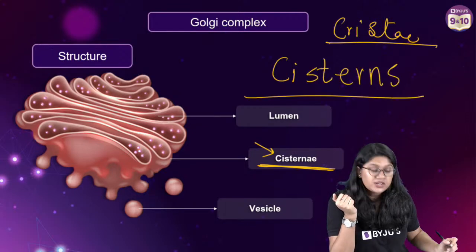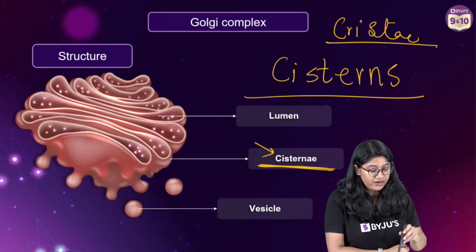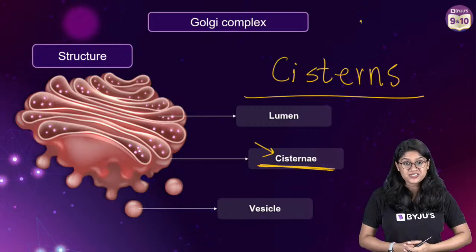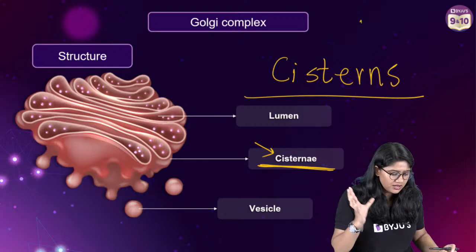C-I-S-T-E-R-N-S, cisterns. Where are cisterns present, everyone? Where do we have the cisterns? Cisterns are present in the Golgi apparatus. And what are cisterns? Nothing but a structure.